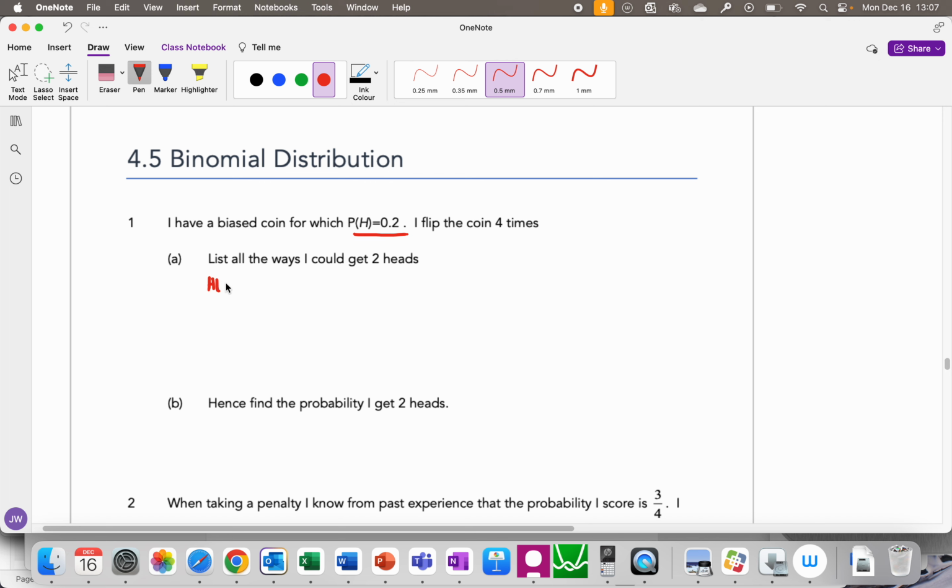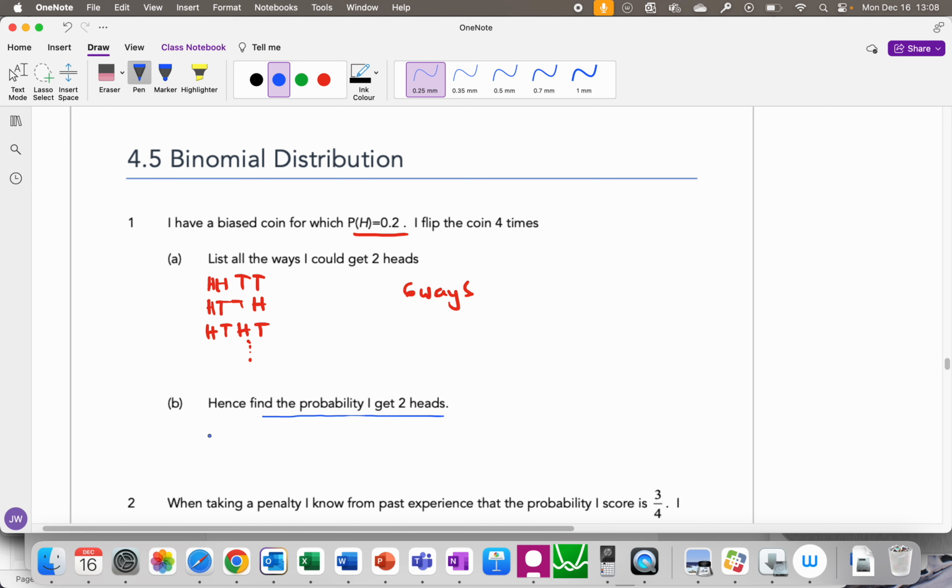Well, we could get head, head, tail, tail. We could get tail, tail, head, head, or tail, head, head, tail, and then do the same thing the other way around, and you would see that you get 6 ways in total. Hence, find the probability that when you flip it 4 times you would get exactly 2 heads.